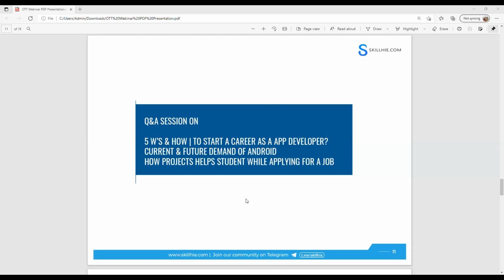We have an IDE called Android Studio. You can download and install it on your laptop, and if you know basic Java, you can make applications. You don't need to know advanced Java.